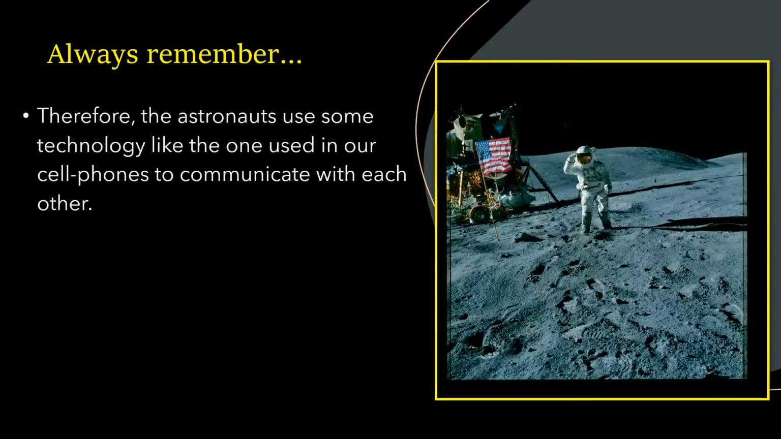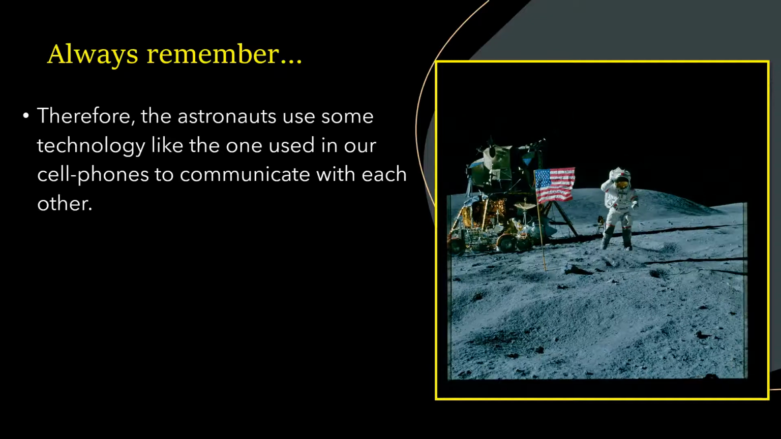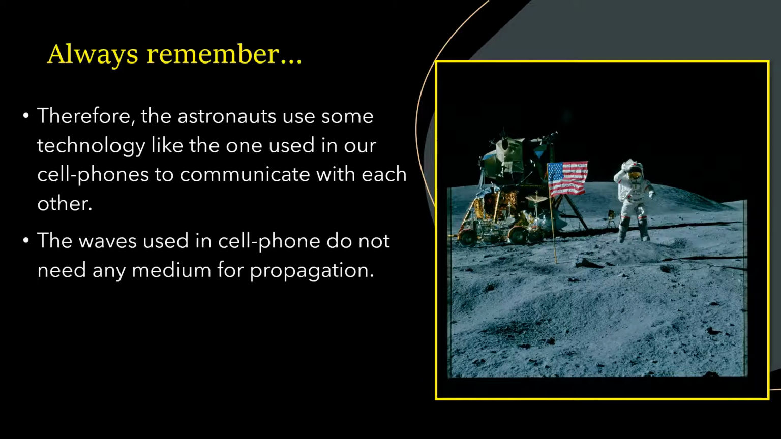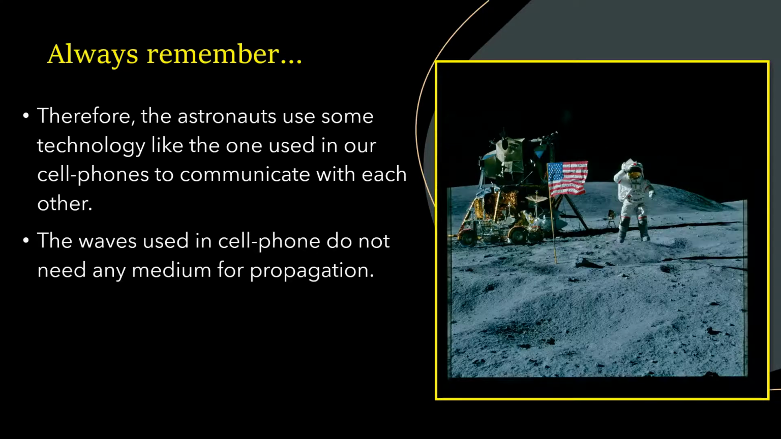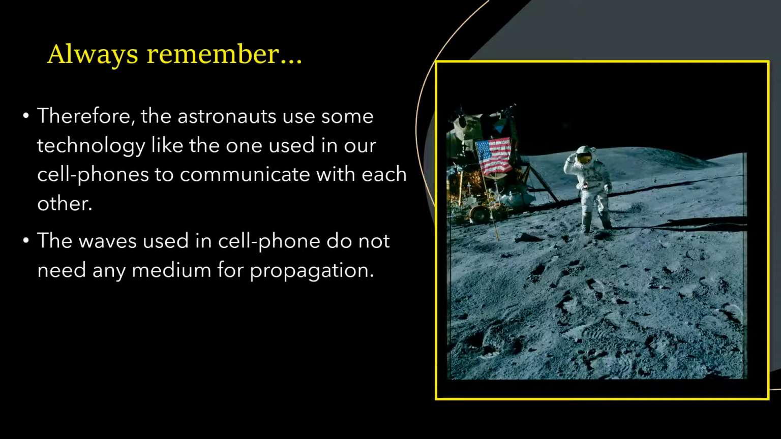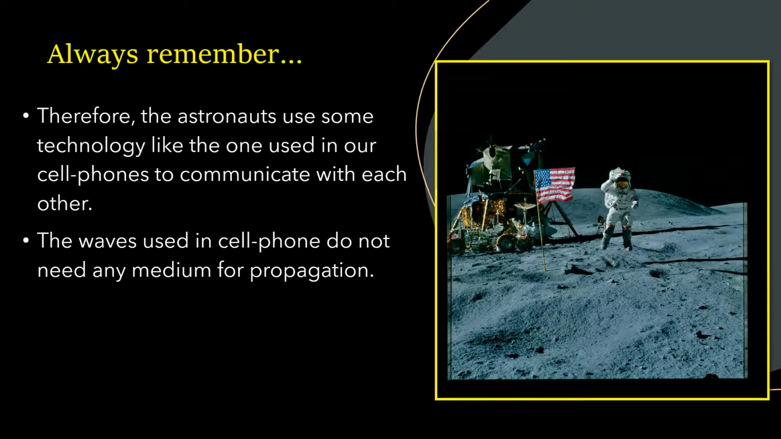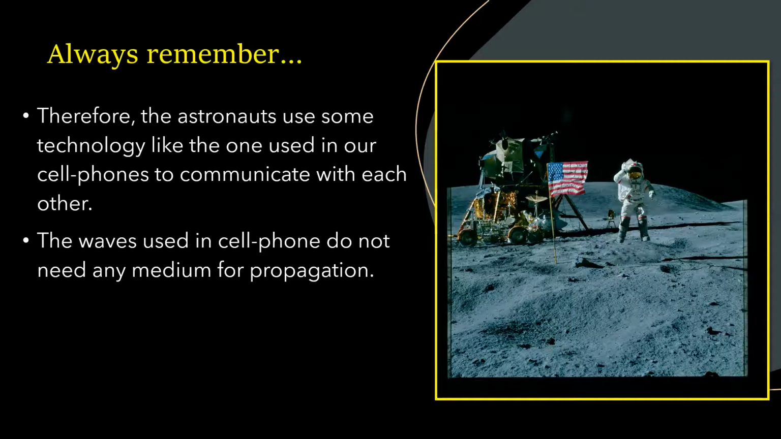So the astronauts use some technology, like we use cell phones, to communicate with each other. The waves in the cell phone do not need any medium for propagation. So you have to remember that when we are on the moon, we cannot speak to each other directly because of the absence of atmosphere, that is, the absence of any medium for propagation of sound. So children, now you have understood how sound is produced and how sound propagates.